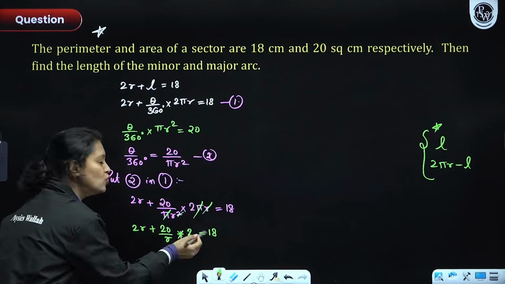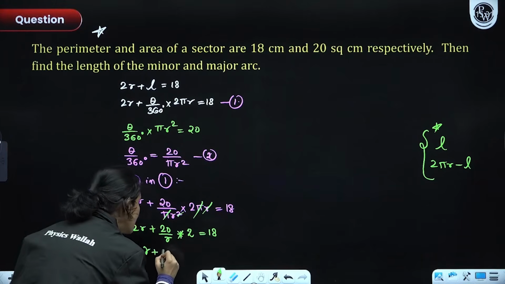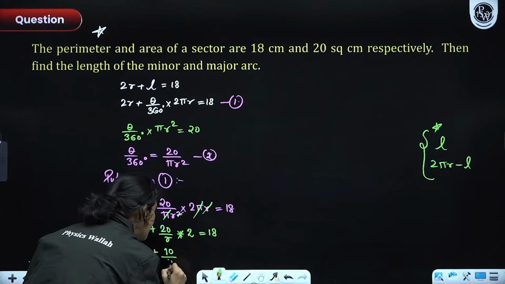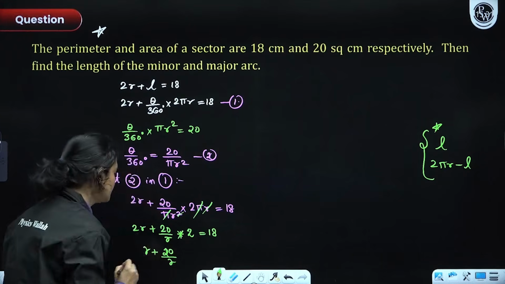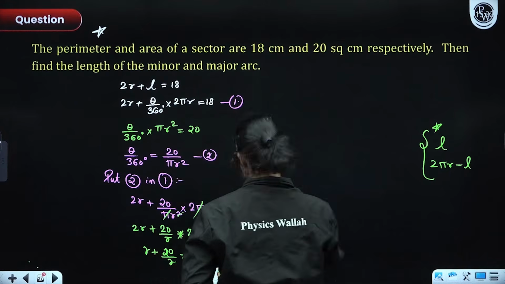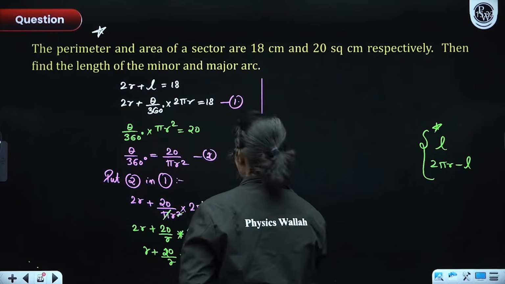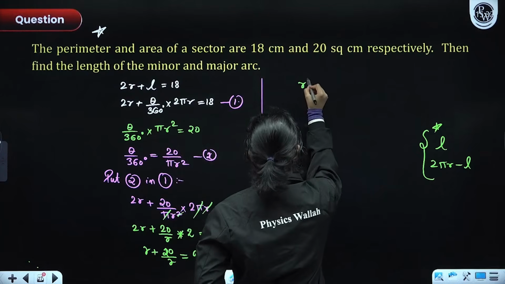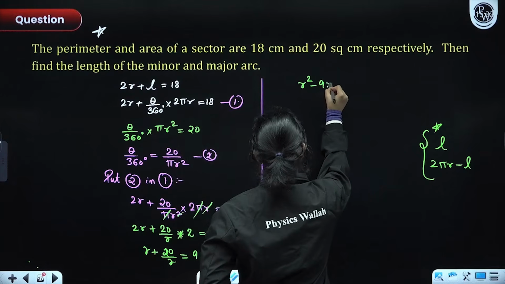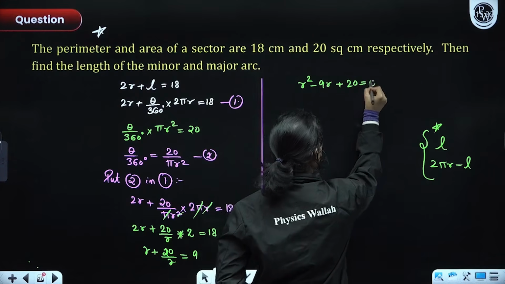First of all, I'll take 2 common on all the sides and get rid of it. So we'll have r plus 20 by r is equal to 9. Now I'll just simplify this. Can you simplify this and see the quadratic equation that we have? We'll have r square minus 9r plus 20 is equal to 0.